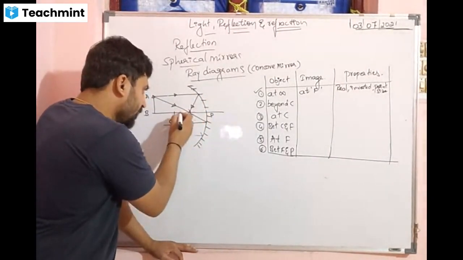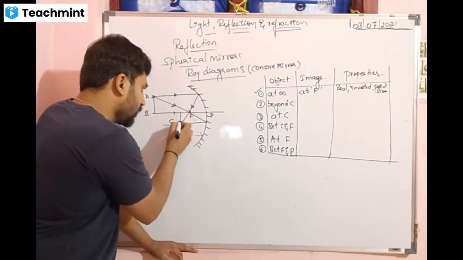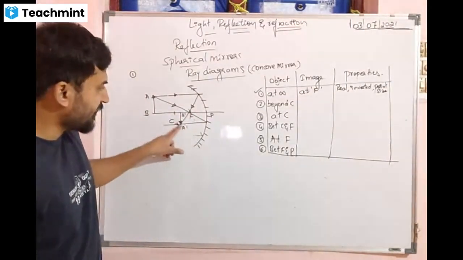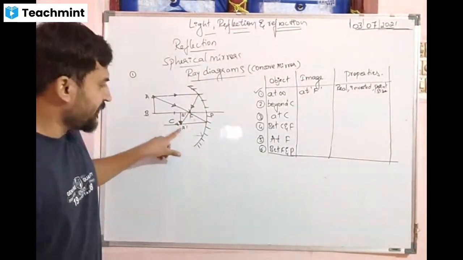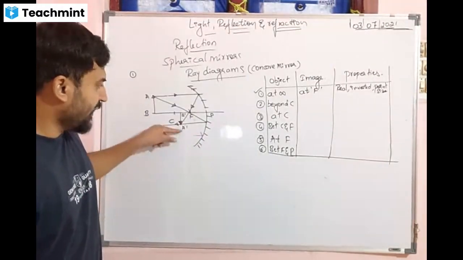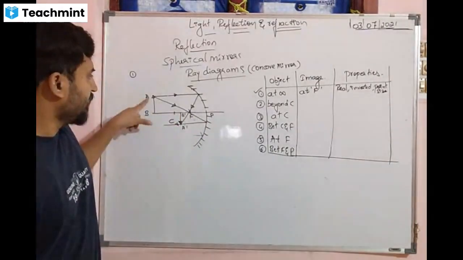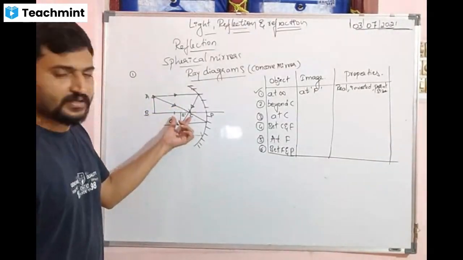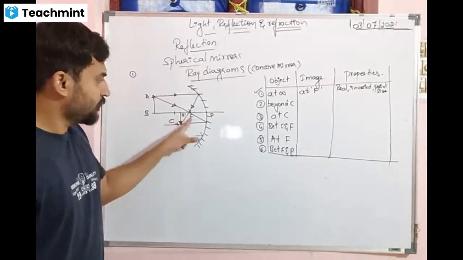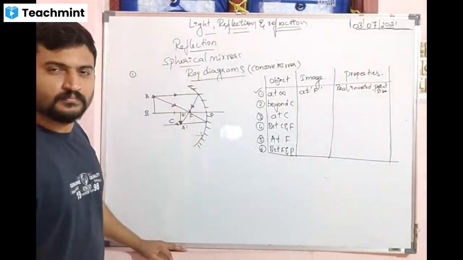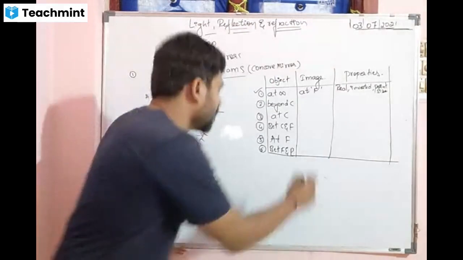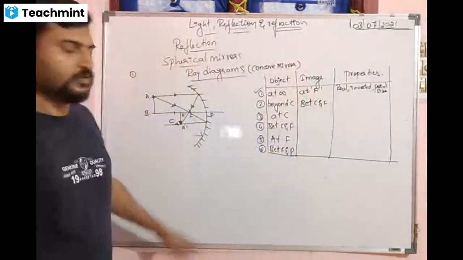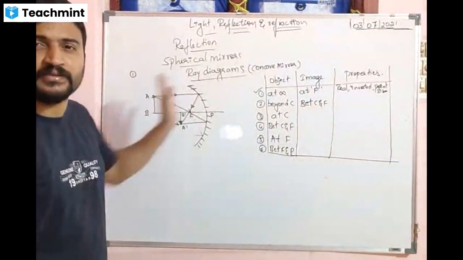Where are the rays meeting? At the principal focus. Where do the two rays meet? Here they are meeting, no? A dash, B dash. This is AB, A dash came down, B dash went up. Tell me, where are they meeting each other? Between C and F, B dash. Between C and F.